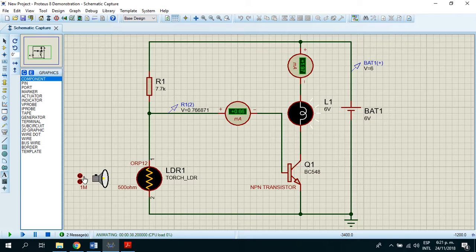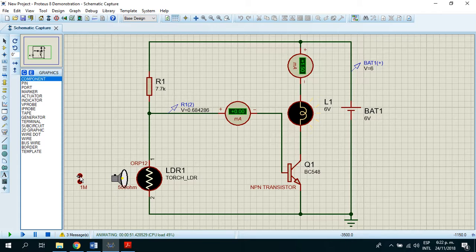Now we increase the light to 500 ohms, and notice that the voltage of the base drops to 0.6 volts, and now the bulb is starting to shut off.